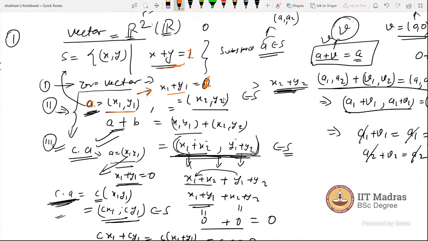Now I take another element B, with x2, y2, which again follows the condition x2 plus y2 equals 1, as B is an element of S. Now let's add A plus B, coordinate-wise, and rearrange the terms: x1, y1 here and x2, y2 here.